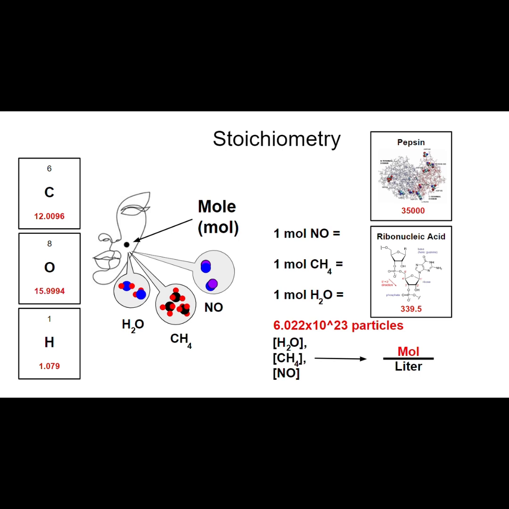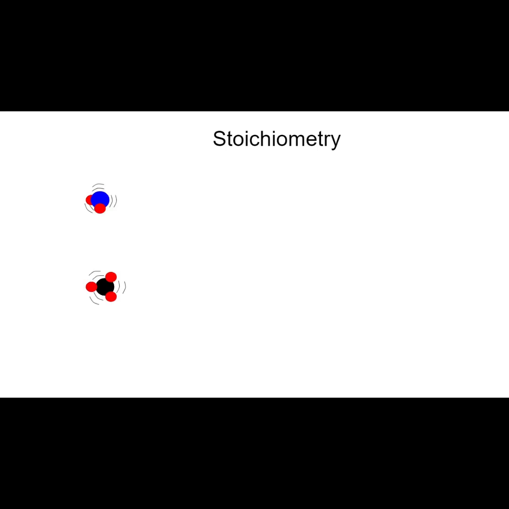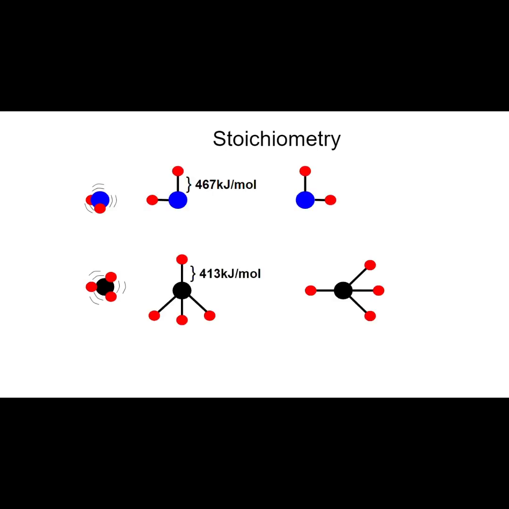Each element and molecule possesses a molecular weight determined by 1 mole of that element or molecule. Molecules and elements vibrate. There is an energy associated with the vibrations known as Gibbs free energy. The orientation and type of bond determine the chemical properties of molecules, such as water being polar and methane not.